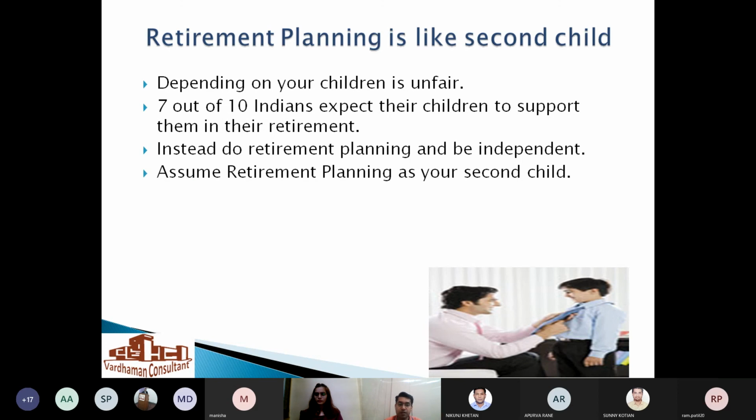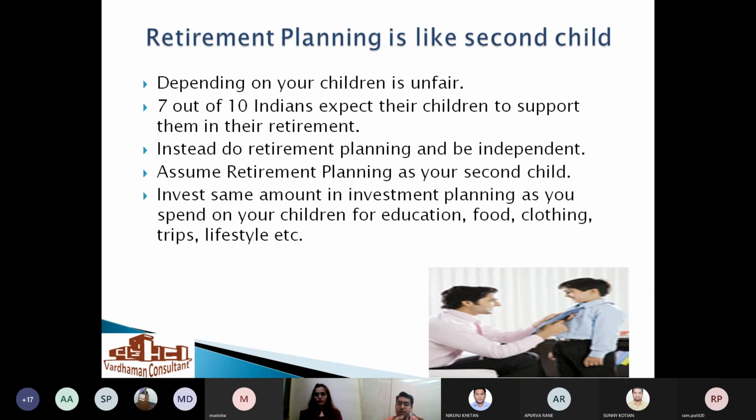That is the plan. Assume retirement planning as your second child, which is already discussed here, and invest the same amount as you spend on your children's education, food, clothing, trips, etc., and save or invest that money. It will give you a very good future for yourself. So this is how one can do retirement planning.